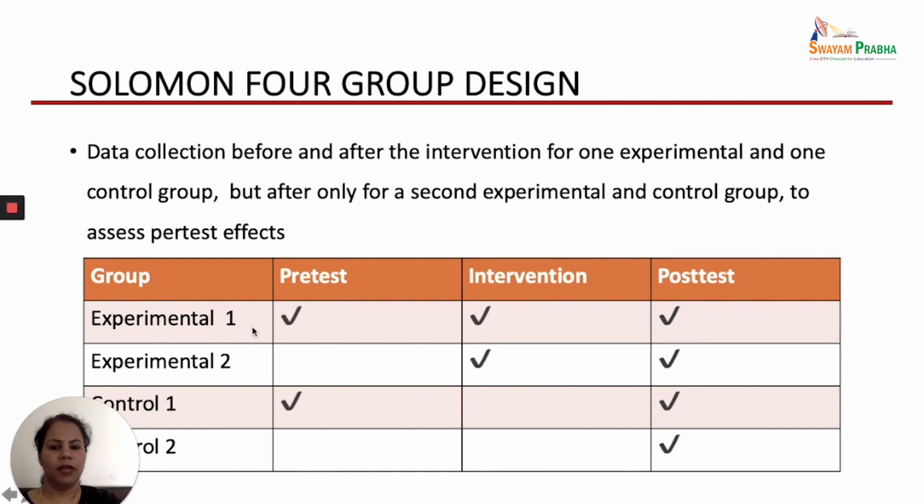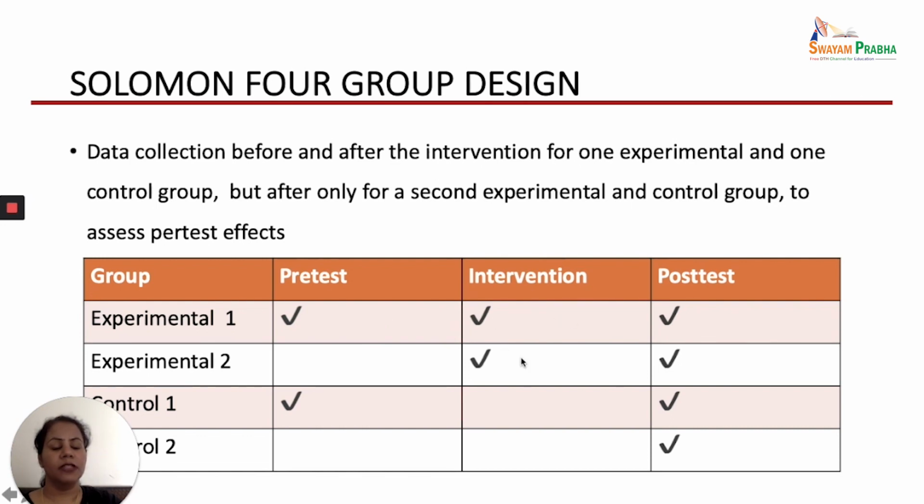For experimental group 1, we have taken both pre-test and post-test, whereas for experimental group 2 we have not taken the pre-test but only the post-test. For control group 1, the pre-test has been taken as well as the post-test, whereas for control group 2, there is no pre-test but only the post-test. So you can see that through this design we can find out the exact effect of the intervention on the post-test, or the exact effect of the intervention on the change in the dependent variable.